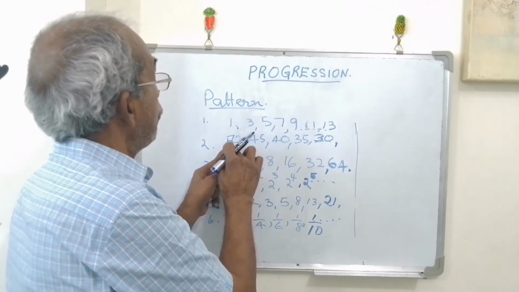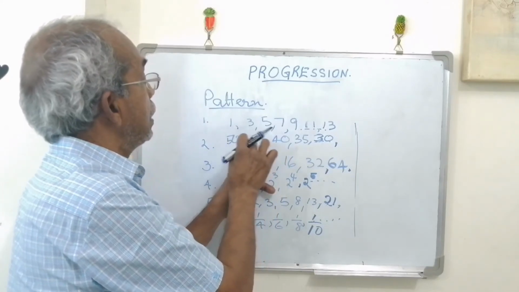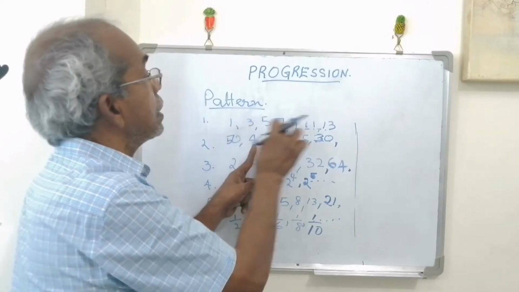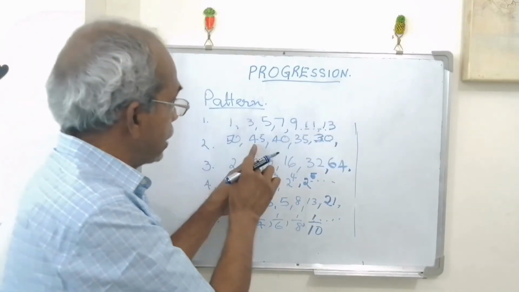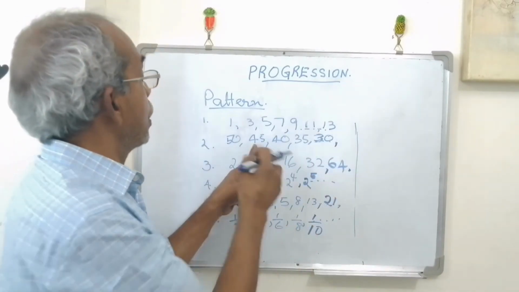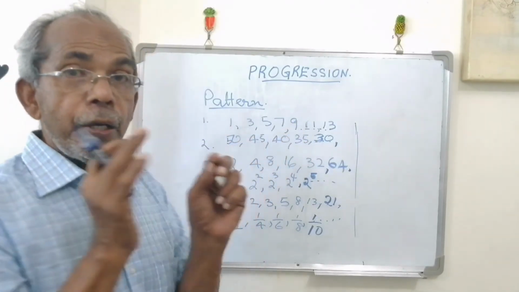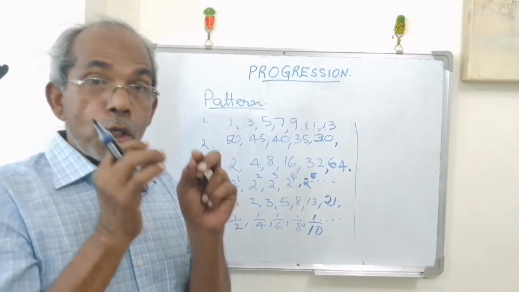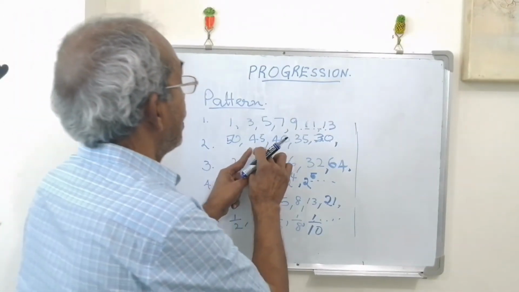Then the second one, 50 and 45. This one is decreasing, the first is increasing order and this is decreasing order. There is a constant difference between any 2 consecutive numbers.